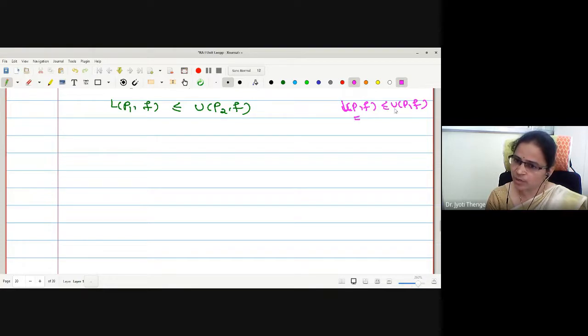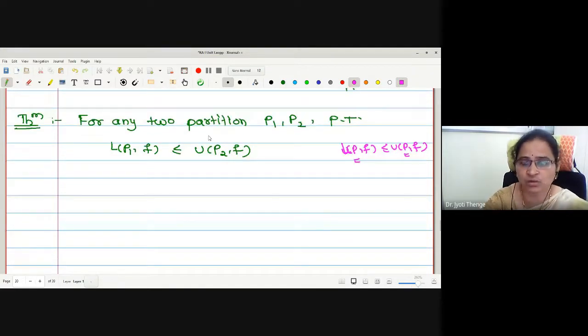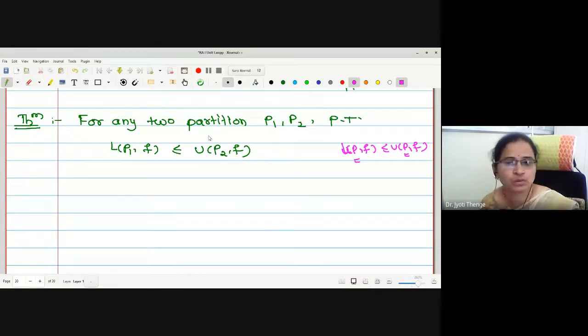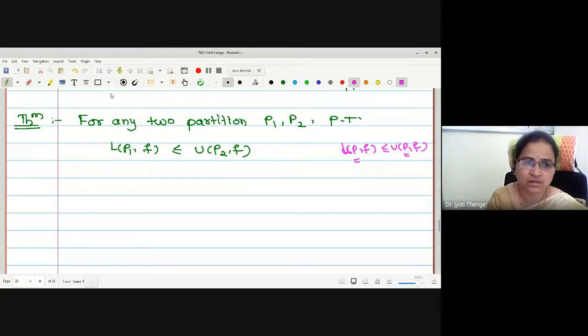But the underlying partition is the same. Here the underlying partitions are different. It means what the theorem wanted to tell us: whatever is the partition, lower sum is always less equal by upper sum. Why do you think like this?